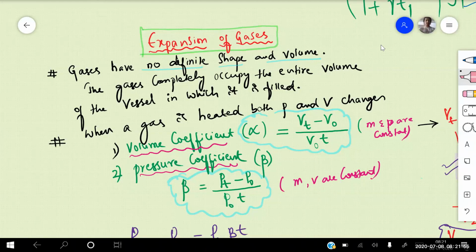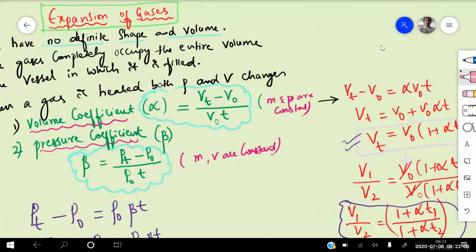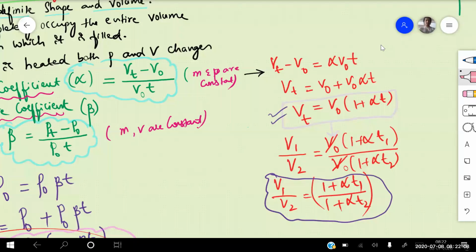So it is Vt, which is nothing but volume at T degree centigrade, minus V naught, which is volume at 0 degree centigrade, divided by V naught into T, where mass and pressure remain constant. Now, if I simplify this further, Vt minus V naught is equal to alpha into V naught into T. Taking the minus V naught to the other side, Vt is equal to V naught plus V naught into alpha into T, so Vt is equal to V naught into (1 plus alpha into T). What is alpha here? The volume coefficient. So we got a formula for the volume at any temperature.